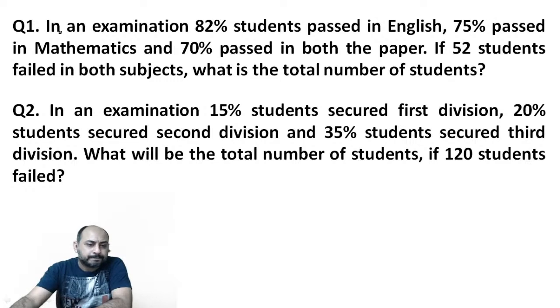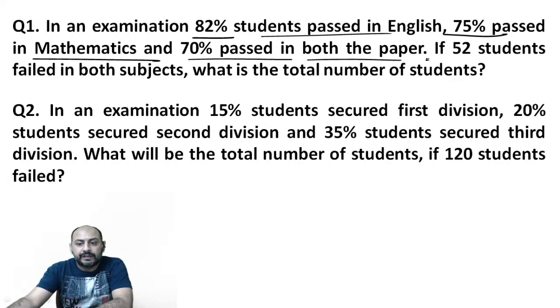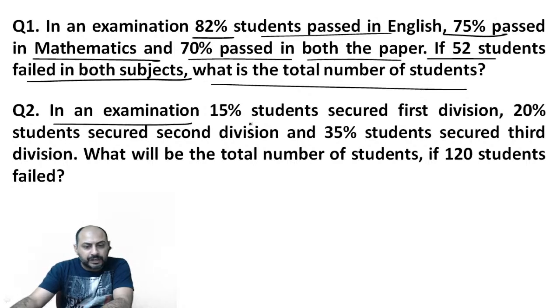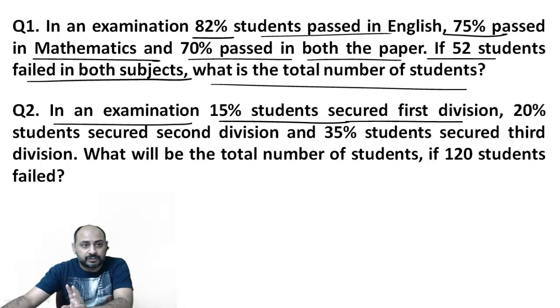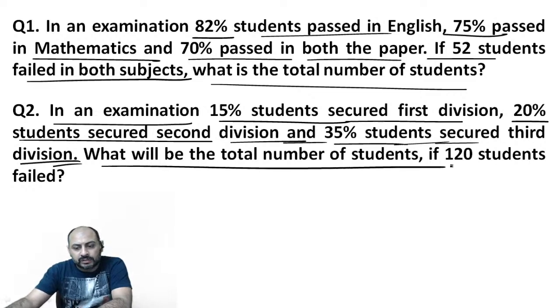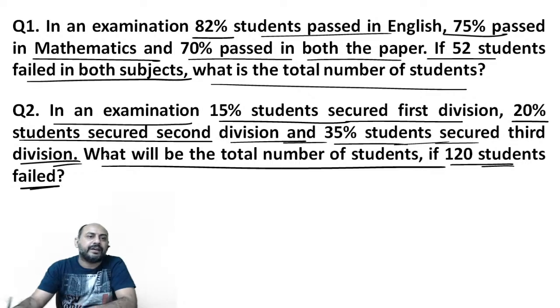The first question says, in an examination, 82% students pass in English, 75% pass in mathematics, and 70% passed in both the papers. If 52 students failed in both the subjects, what is the total number of students? This is the first question. The second question is, in an examination, 15% students secured first division, 20% students secured second division, and 35% students secured the third division. What will be the total number of students if 120 students failed?